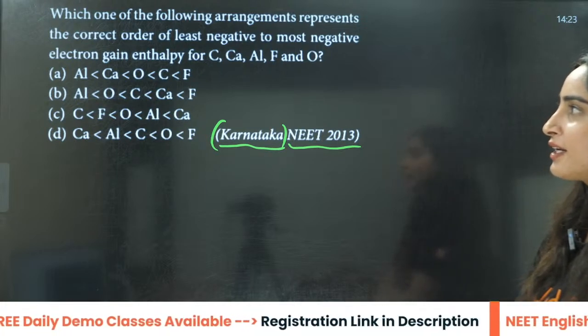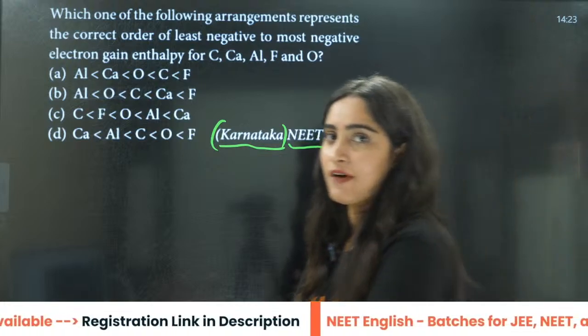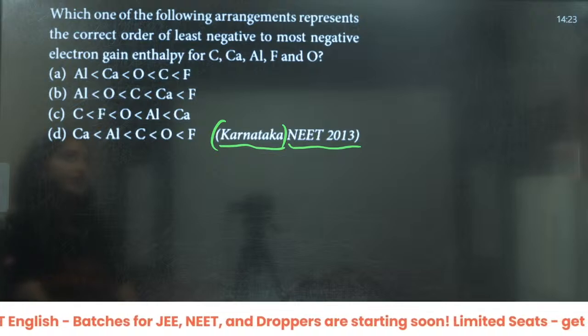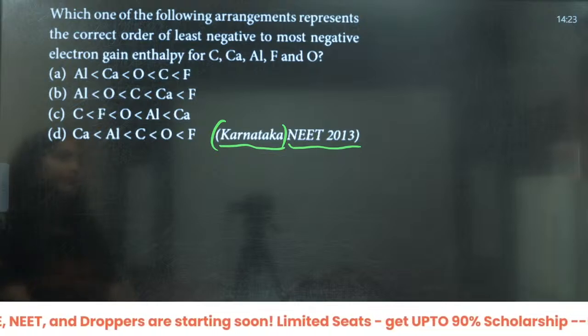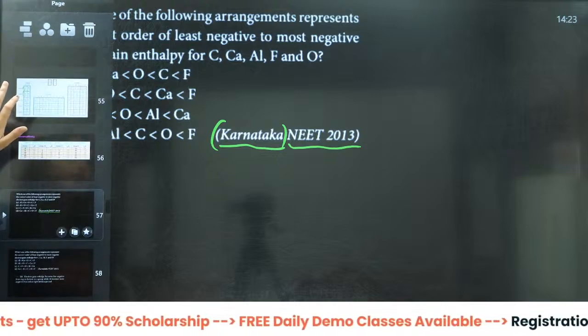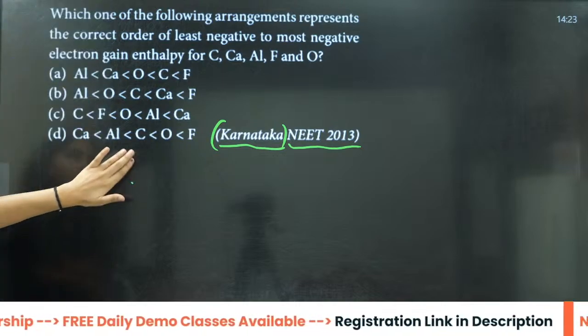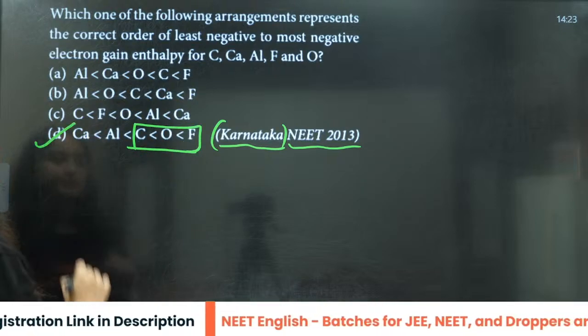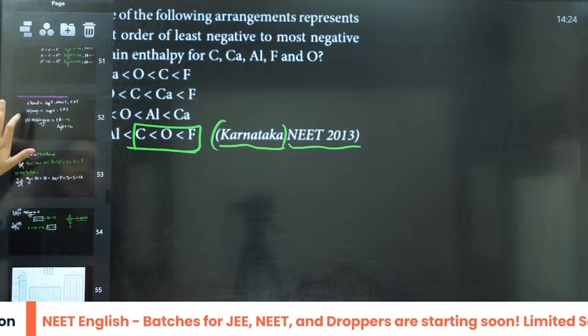This is from that very weird trend they have asked the question, right? Very irregular and very weird trend, right? So that COF was there, right? So if you know that COF was there, from that only you can answer D is the correct answer, right? But still we will see the actual trend there.